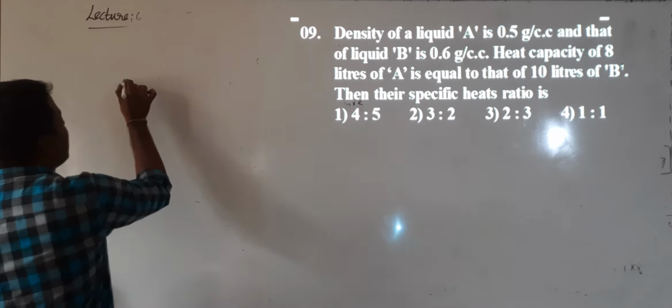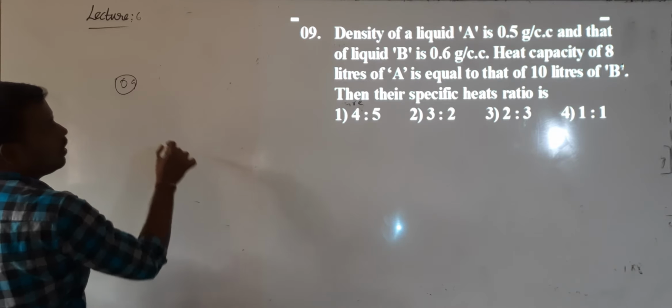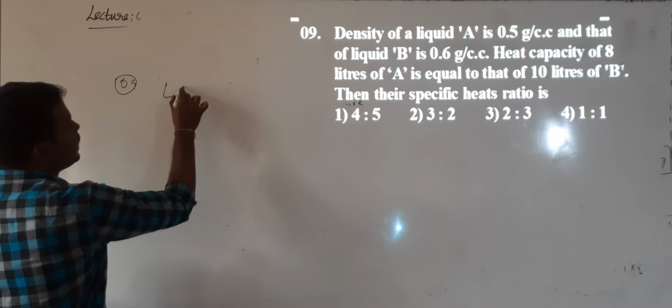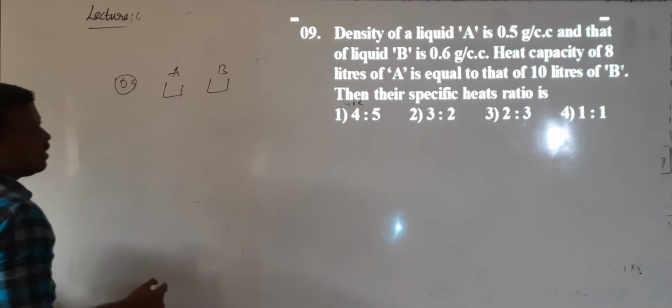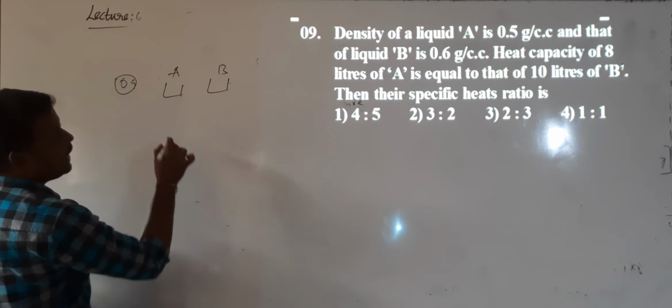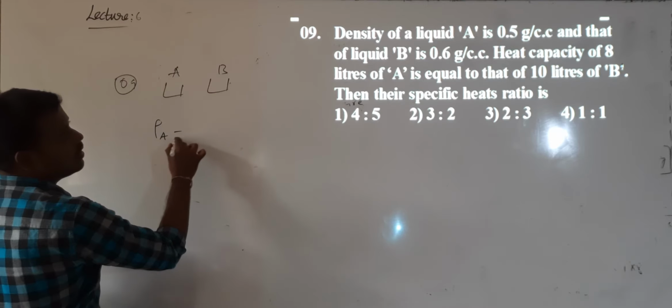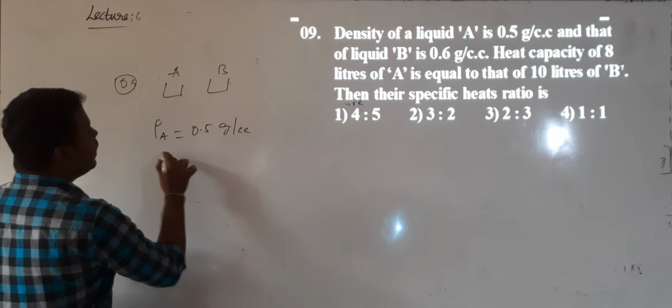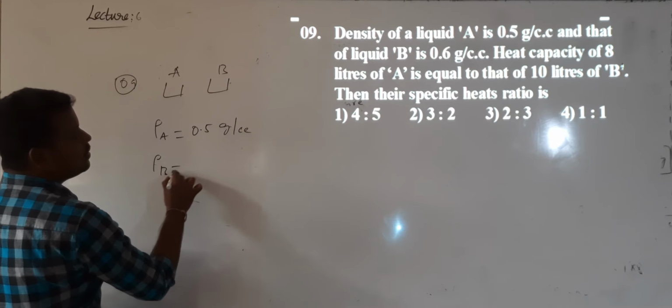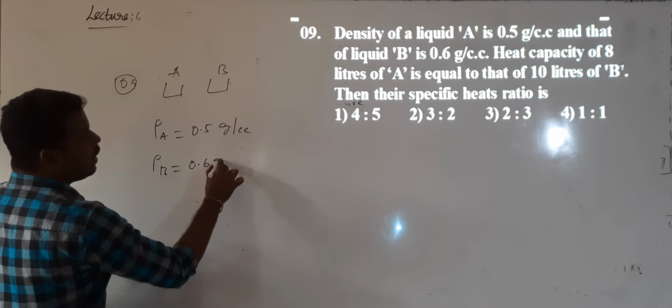In this question number 9, there are two liquids, one is A and one is B. The density of A is 0.5 gram per cc and density of B is 0.6 gram per cc.